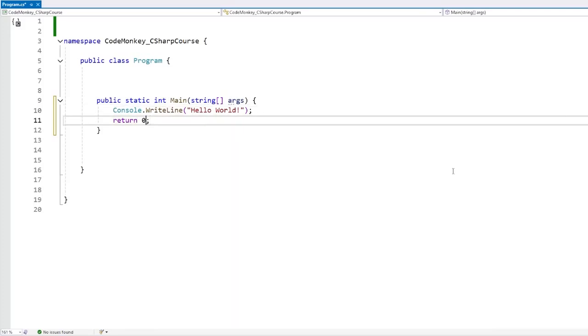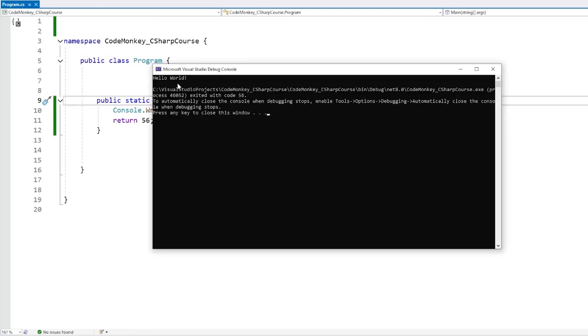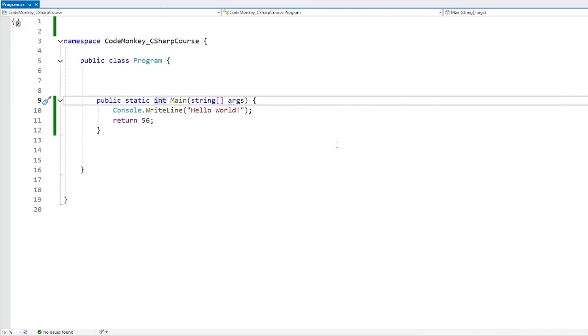And if you do return int and you return some kind of value here, you might be asking, if the main function returns something, how exactly do we know what it returns? If we test the code like this, at the top we don't see anything, but here on the debug console, at the end it says our executable exited with code 56, which is exactly the number that we set.